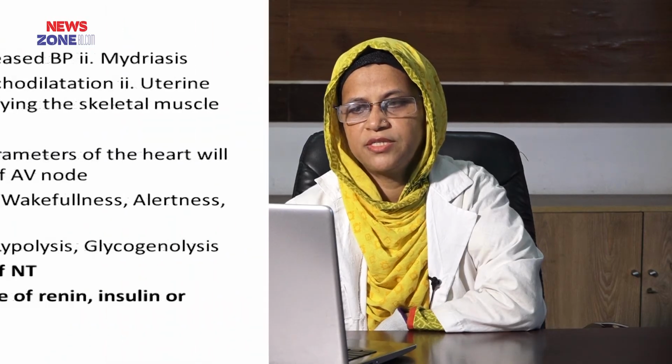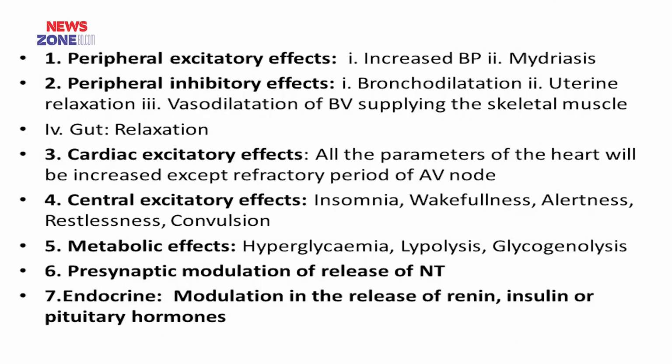Now the peripheral excitatory effects. Peripheral excitatory effects increase blood pressure and cause mydriasis. Peripheral inhibitory effects cause bronchodilation, uterine relaxation, and vasodilatation of blood vessels supplying skeletal muscle. In the gut, it causes relaxation. Cardiac excitatory effects: all the parameters of the heart are increased except the refractory period of the AV node.